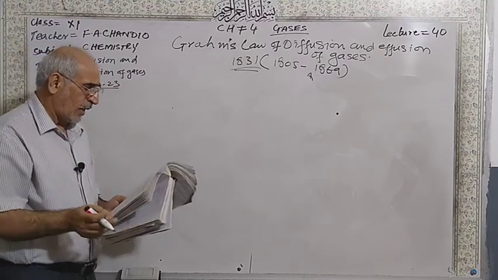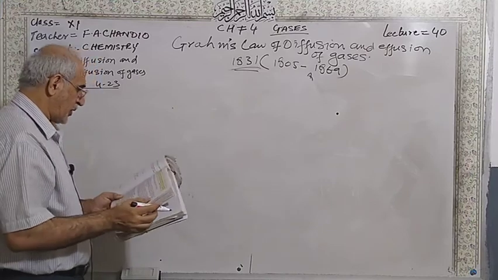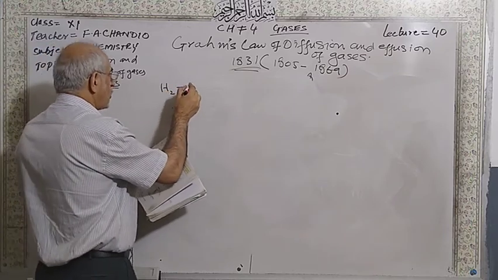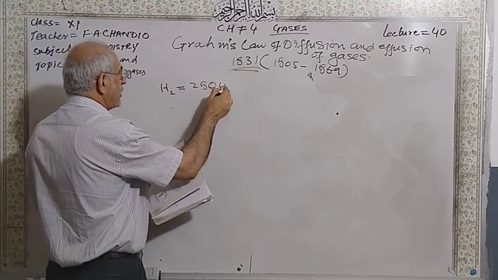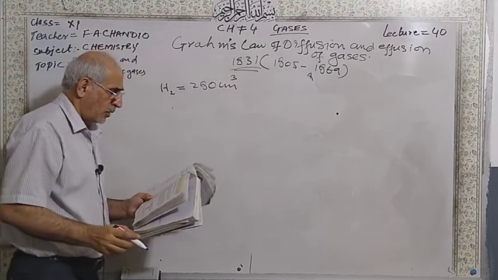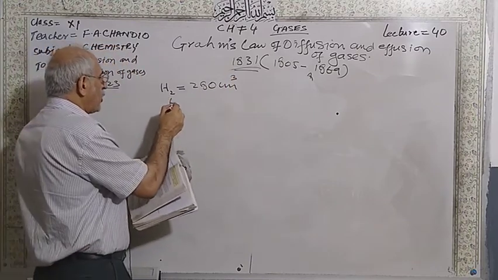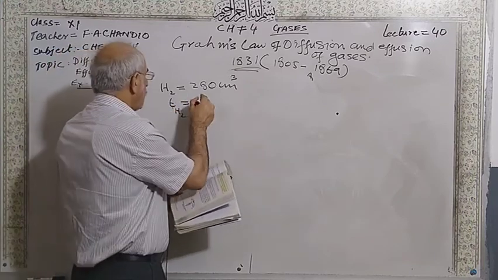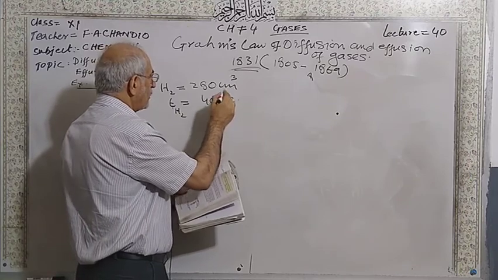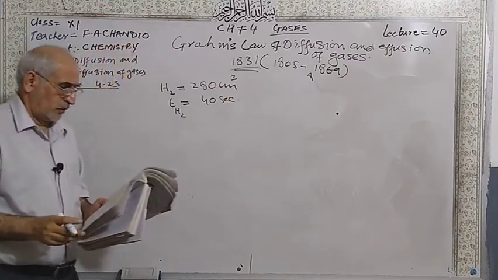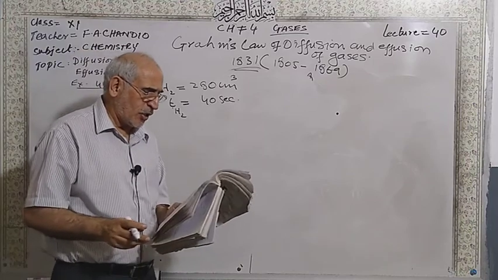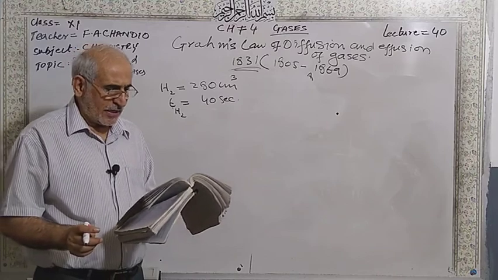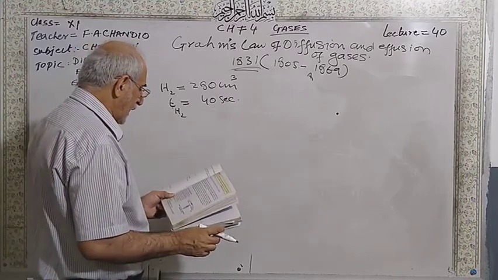If 280 centimeter cube of hydrogen gas diffuses, time for the hydrogen gas is 40 seconds. If the 280 centimeter cube of hydrogen diffuses in 40 seconds, how long will it take 490 centimeter cube